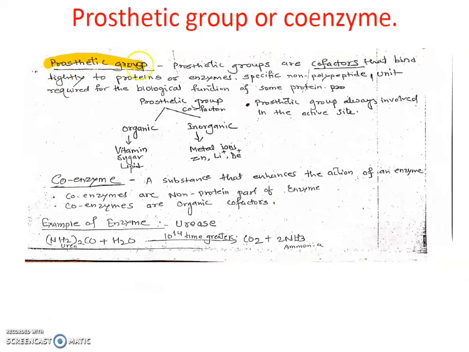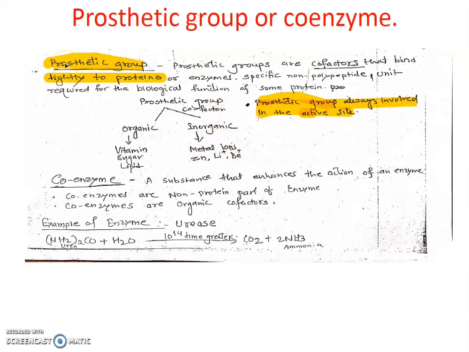A prosthetic group is also called a cofactor. But this cofactor is tightly bonded to proteins, meaning along with the apoenzyme, it is tightly bonded. And a prosthetic group is always involved in the active site. Active site means the cavity in the enzyme where the substrate binds. That part is called the active site. So the prosthetic group is also divided into organic and inorganic. Organics are vitamins, sugars, lipids, and inorganics are metals: iron, zinc, lithium, barium.